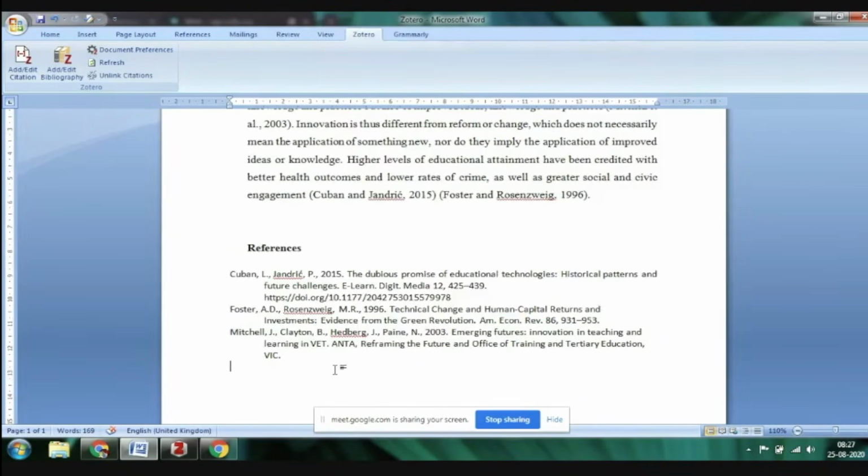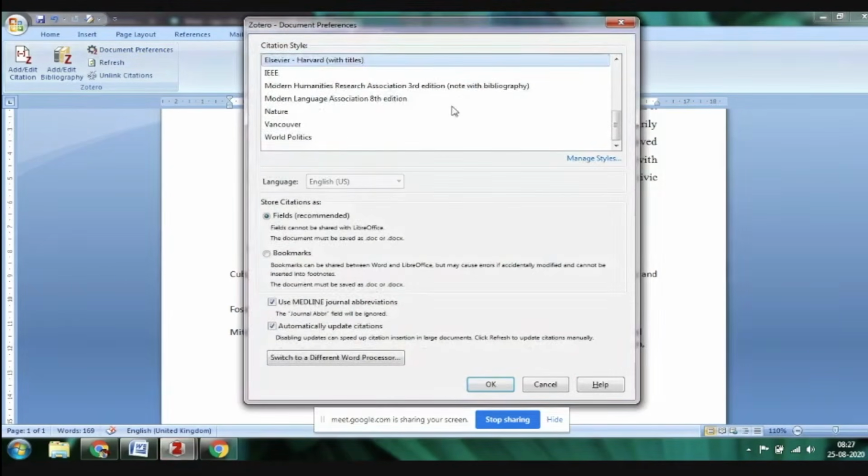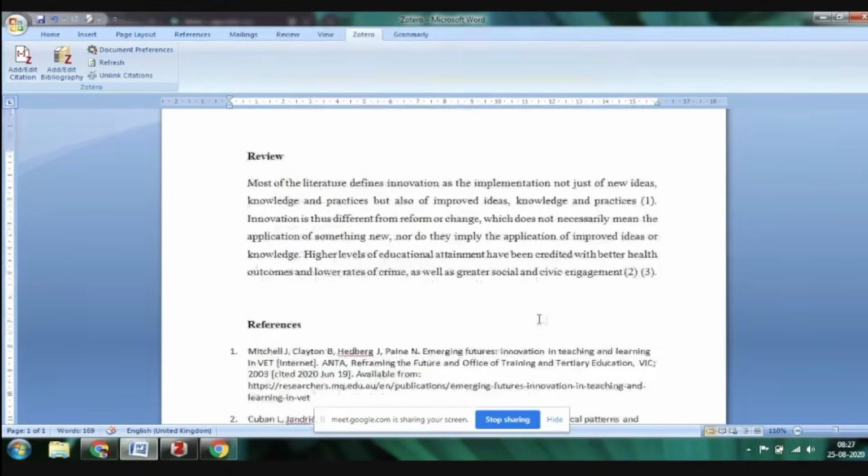Now for example, if I want to change it to Vancouver, generally Vancouver is for biologists, but just to show you how easily it can be changed, you can go to document preferences and here is the Vancouver style. Click on this, click on OK, and you see it is done.